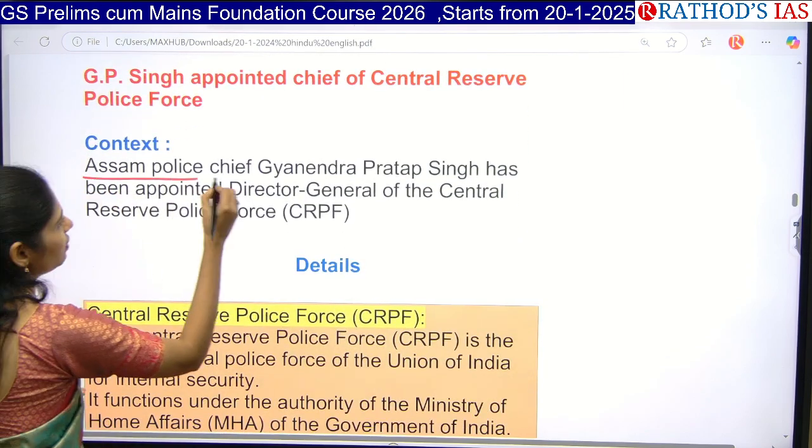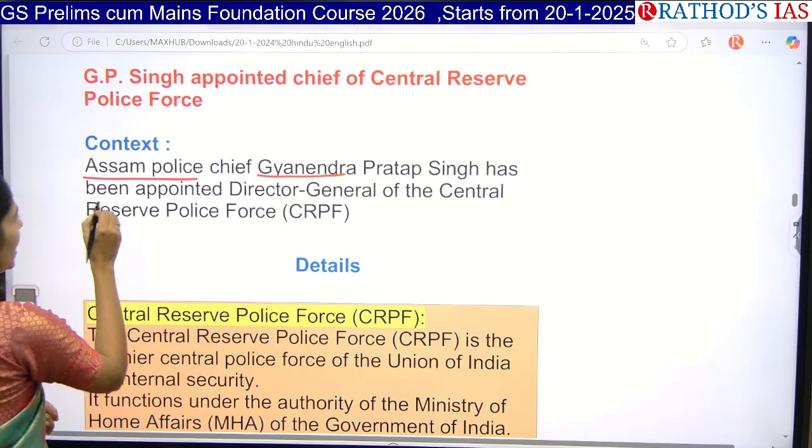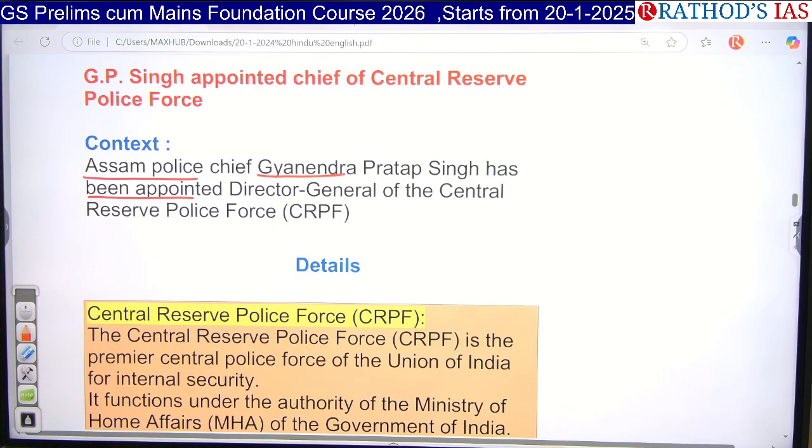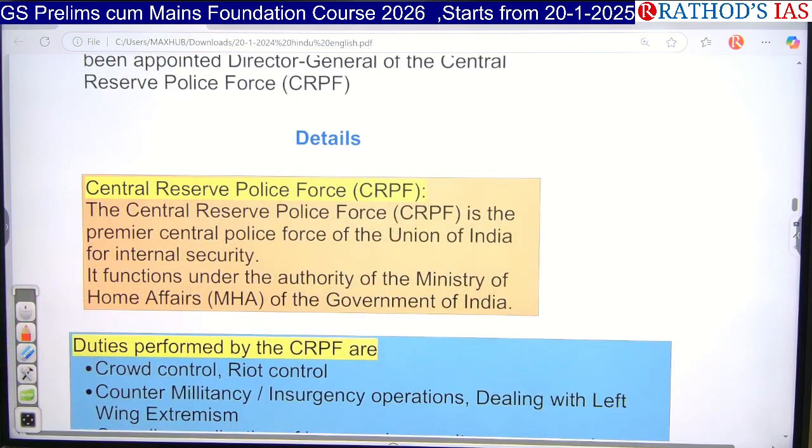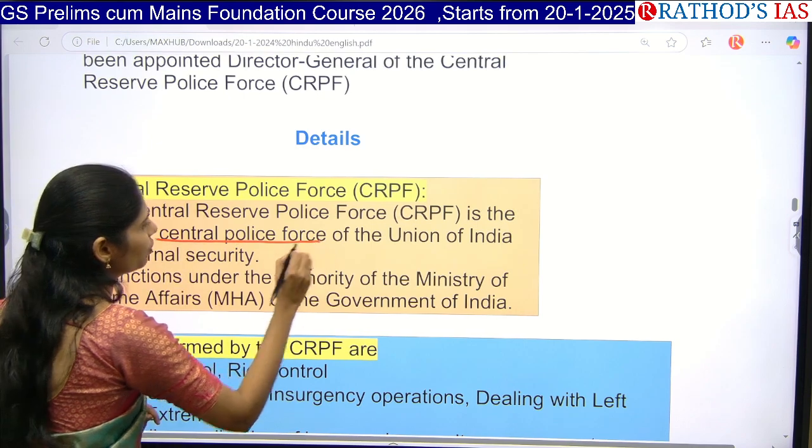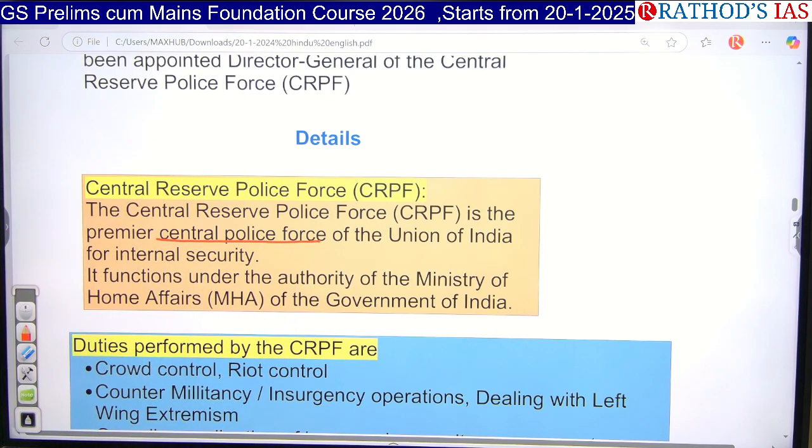Assam Police Chief Gnanendra Pratap Singh has been appointed as DG, that is Director General, of CRPF. That is the news. The CRPF, the Central Reserve Police Force, is a premier central police force of the Union of India, responsible for maintaining the internal security of the country. It comes under the Ministry of Home Affairs, not the Ministry of Defence.